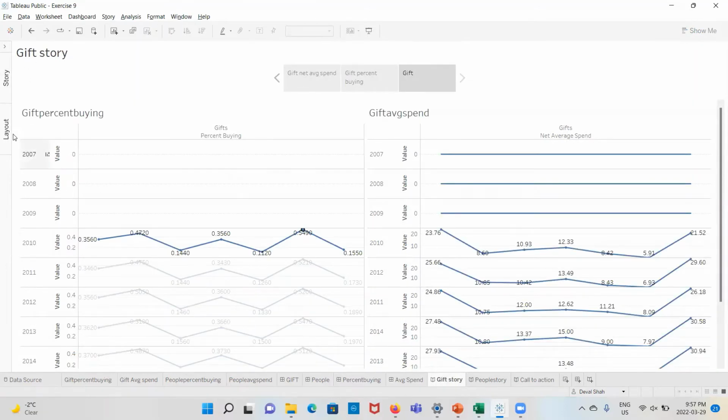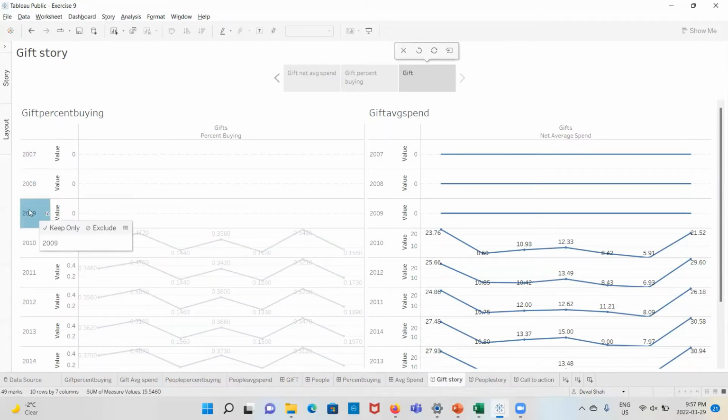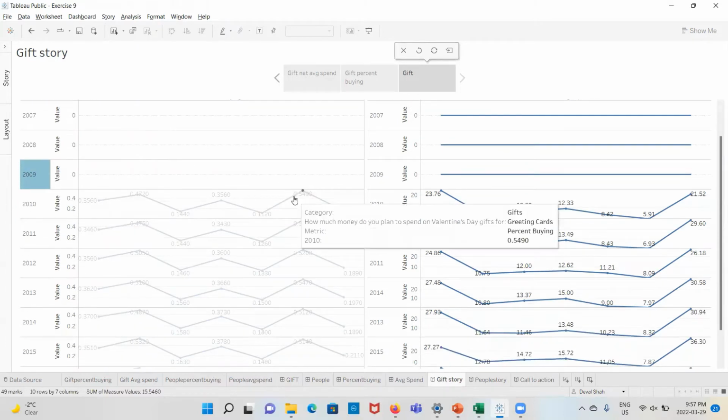We can see that the person to gift, the people who are buying gifts, is shown in percentage. So we can say that in 2007, 8 and 9, there were no gifts bought by the people.